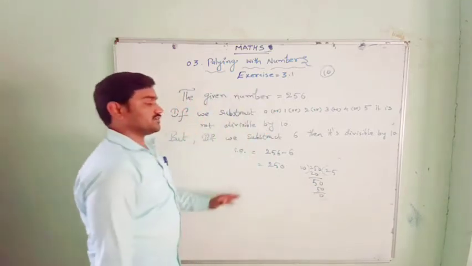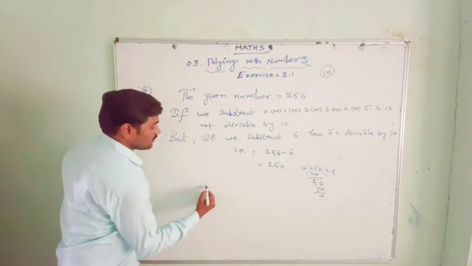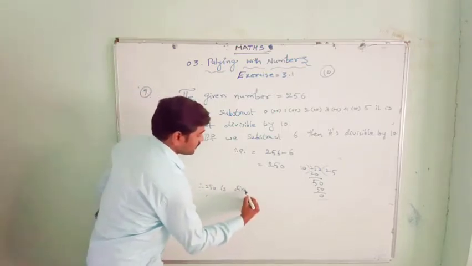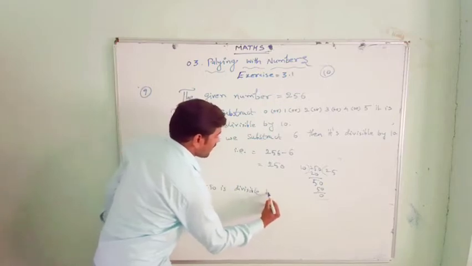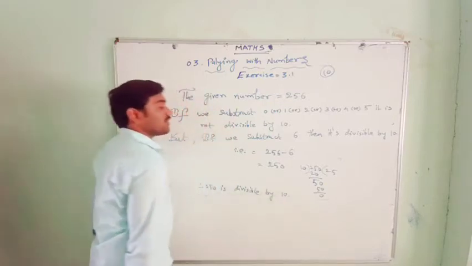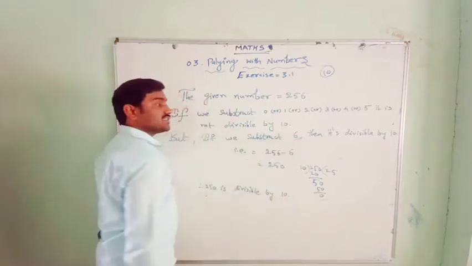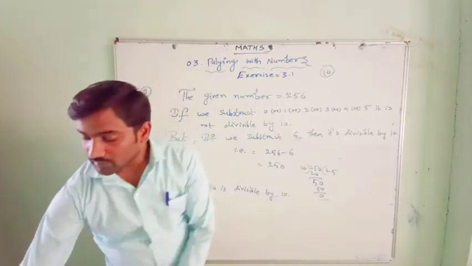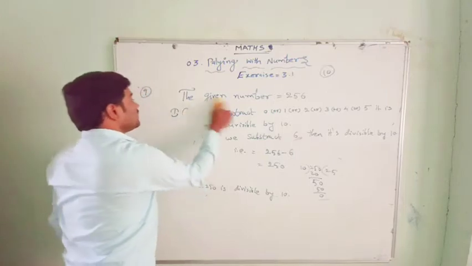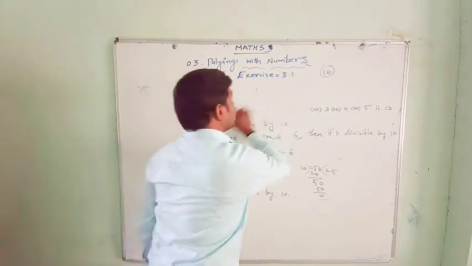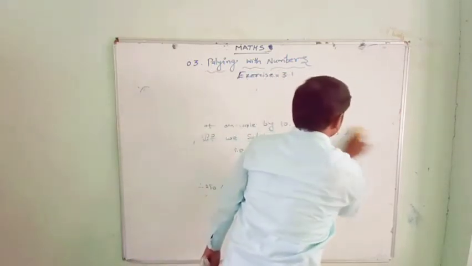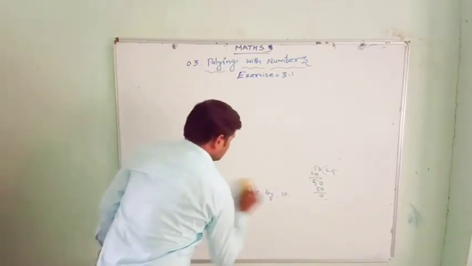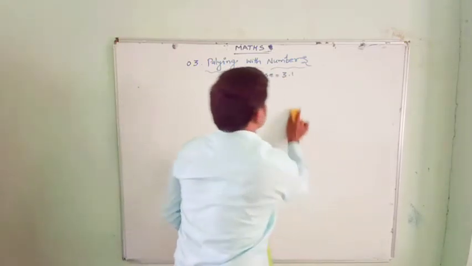Yes. 250 is divisible by 10. Therefore, 250 is divisible by 10. So the smallest digit is what? If we subtract 6 from 256, it is divisible by 10. So this kind of question will be asked again. Now, next, this is the end of this exercise. This exercise is completed. Next, we have one more exercise.